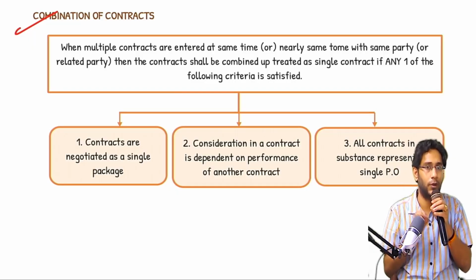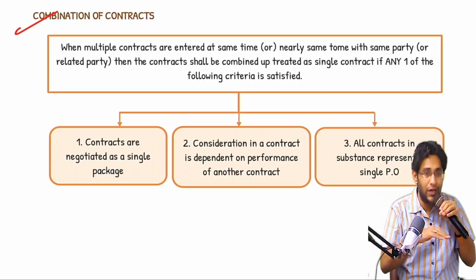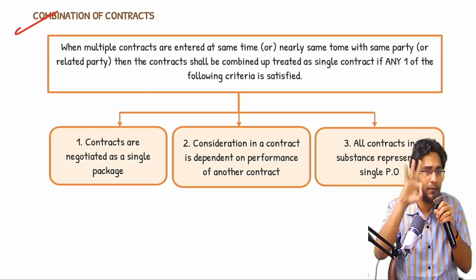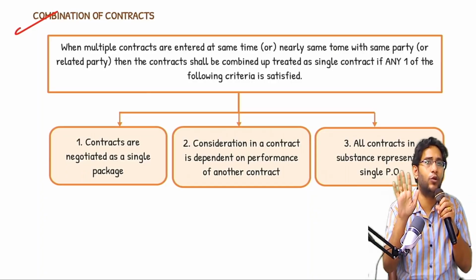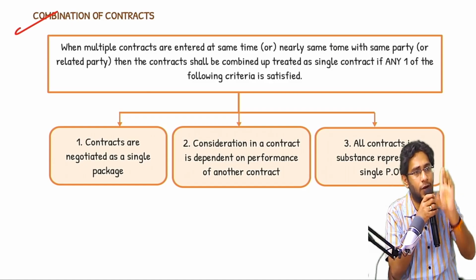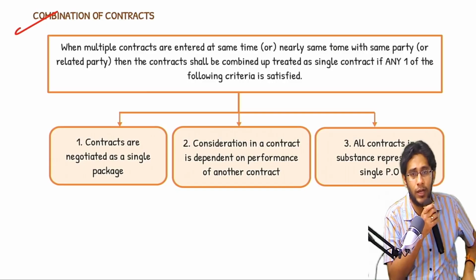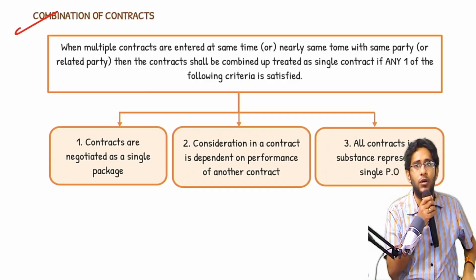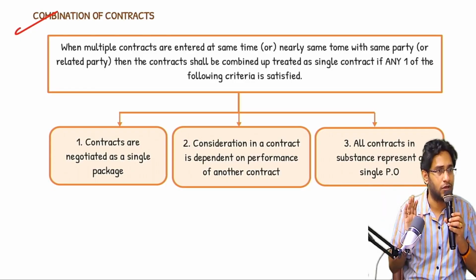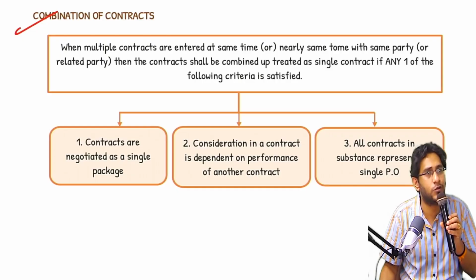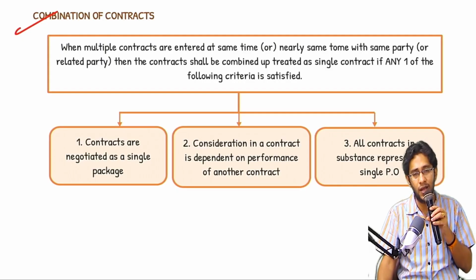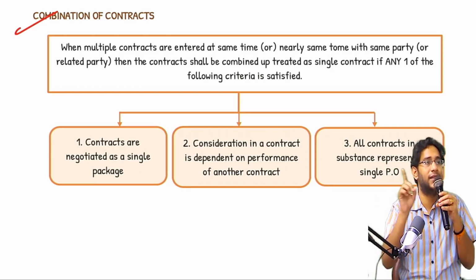So it is very important whether you analyze these things at individual level or combined level. The standard says we are giving you 3 criteria. If you pass any one of the criteria, then all the contracts are clubbed and treated as a single contract. Number 1, the contracts have been negotiated as a single package. What is the meaning of contracts negotiated as a single package? FR fee is 10,000, AFM fee is 10,000, audit fee is 10,000, but if you take all 3 at our institute only, we will give it for 25,000. You agreed. So here I am selling all the 3 services as a single package.